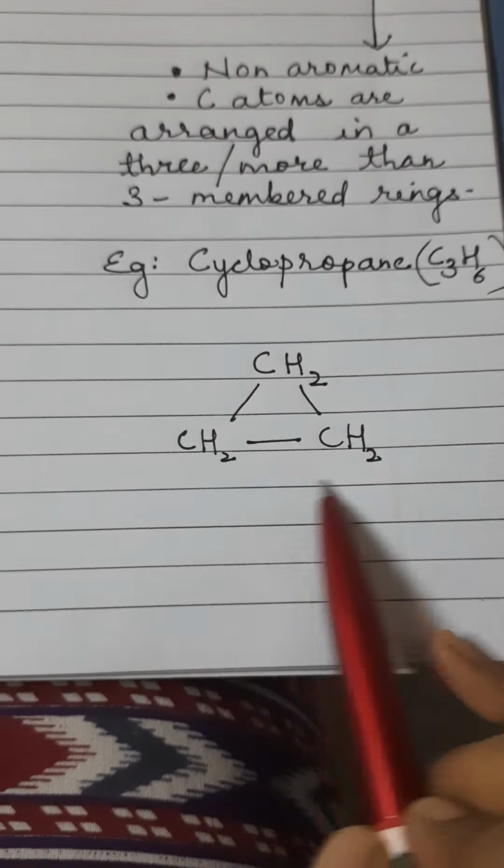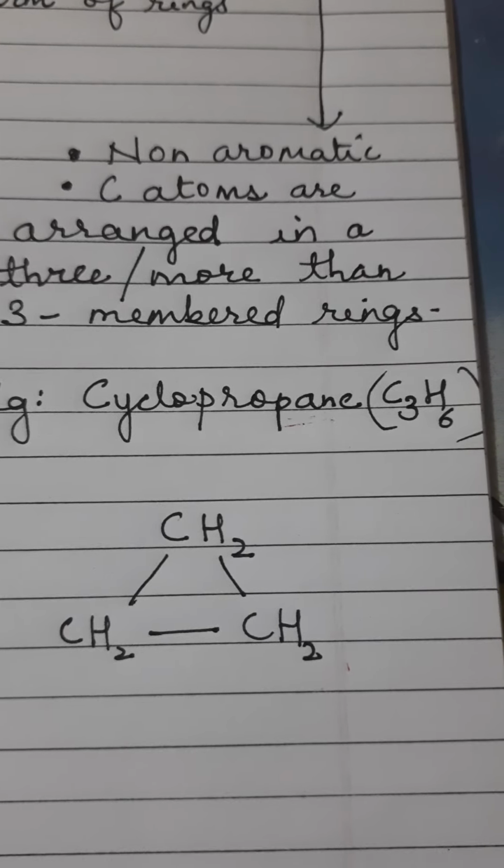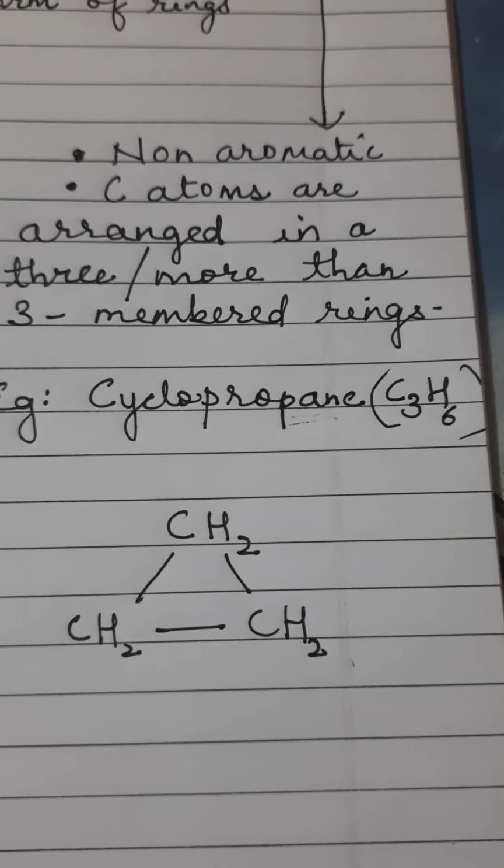That means that each carbon atom is covalently bonded to another carbon atom and hydrogen atoms. Clear? By means of covalent bonds, one carbon atom is attached to other carbon atoms as well as 2 hydrogen atoms. So these are alicyclic hydrocarbons. I think this is clear now.